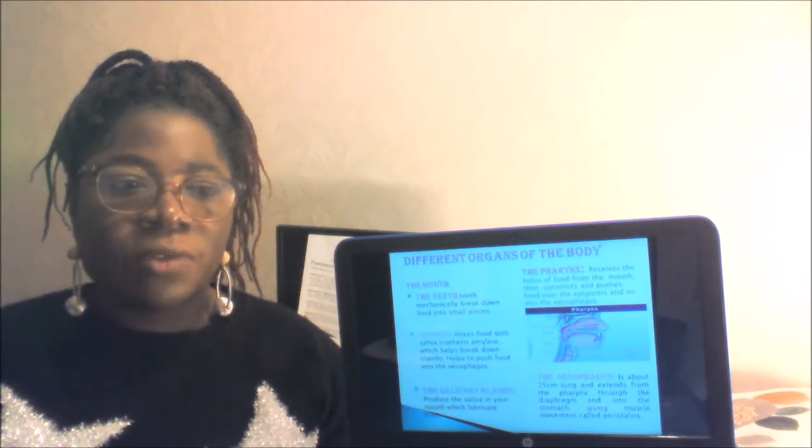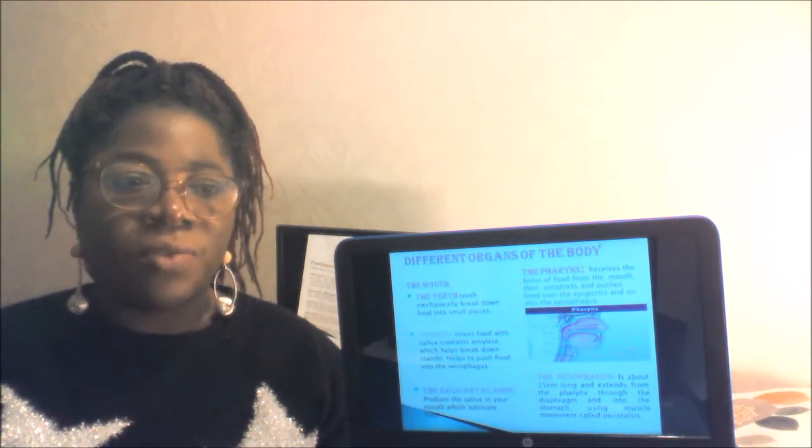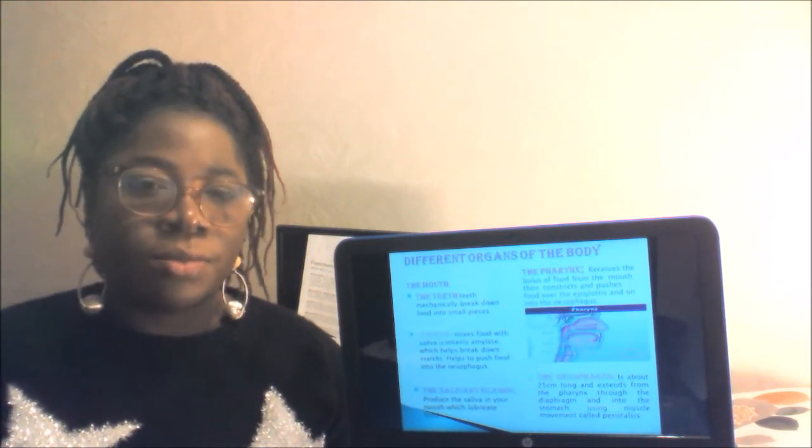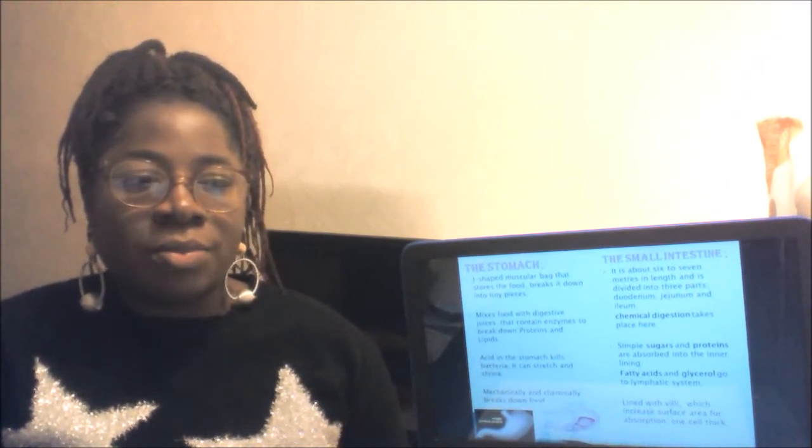The esophagus is about 25 cm long and extends from the pharynx into the stomach. It uses muscle movement called peristalsis. The stomach. The stomach is a J-shaped muscular bag that stores the food and breaks it down into tiny pieces. It mixes food with digestive juice that contains enzymes to break down protein and lipids.